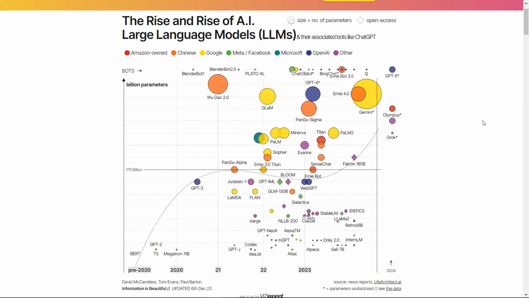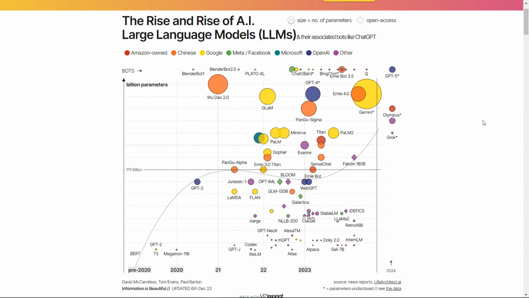Hi everybody, today we are going to show the visualization of the rise and rise of AI, large language models. For the purpose of this picture, the main aim is to depict the evolution of the large language models, LLMs, from pre-2020 to 2024. It shows the competitive scope of AI, the sweeping advancements, and the increasing complexity of the models.